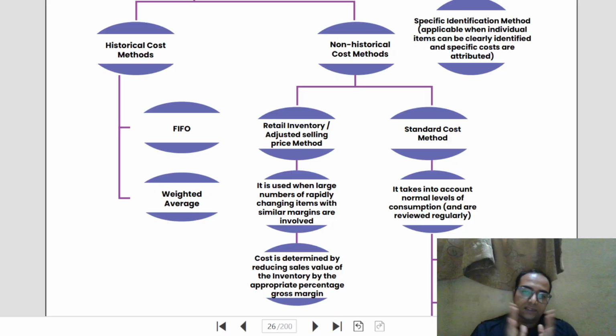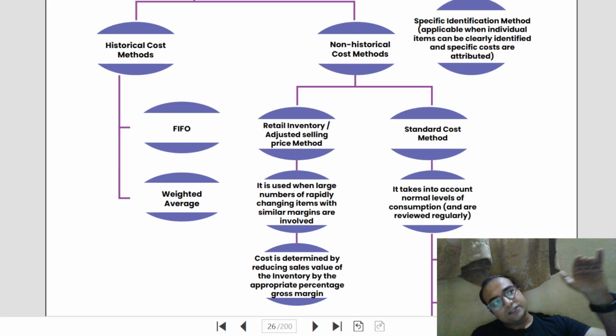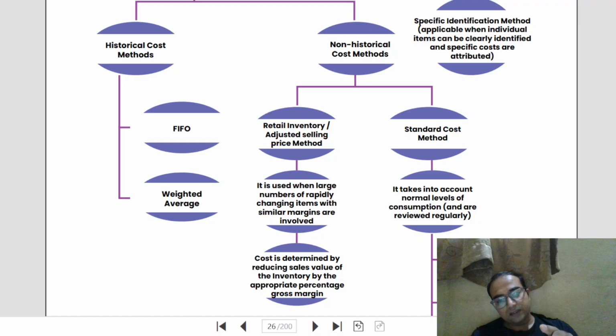When you have a lot of items, that is, you are selling something in retail, like DMart or your kirana store, you have n number of items. It is not possible to keep the stores ledger for each and every item. So in that case, you consider the margin for each category, suppose you are selling at a gross margin of 10%, 20%. You consider the margin of those particular items, and you reduce that margin from the selling price of those items to arrive at the valuation, that is the cost of that item. That is the method we use in retail inventory.